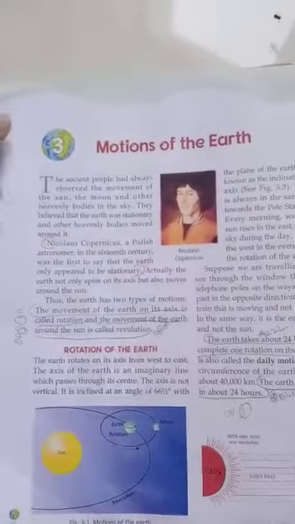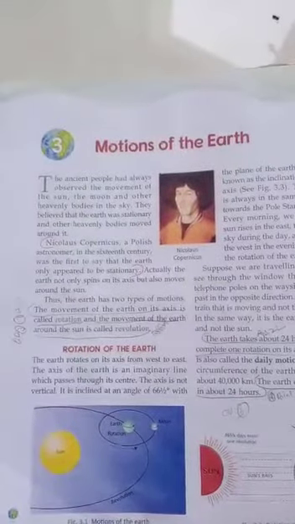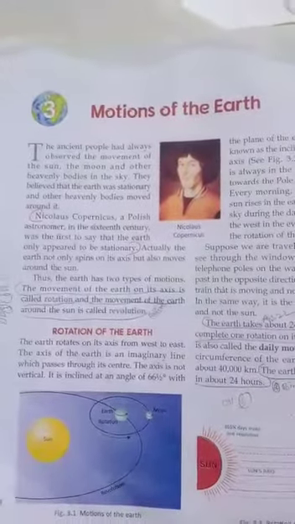Nicholas Copernicus, a Polish astronomer in the 16th century, was the first to say that Earth only appeared to be stationary. He said that Earth looks stationary, but it isn't. Actually, the Earth not only spins on its axis but also moves around the sun. What is spin on its axis?